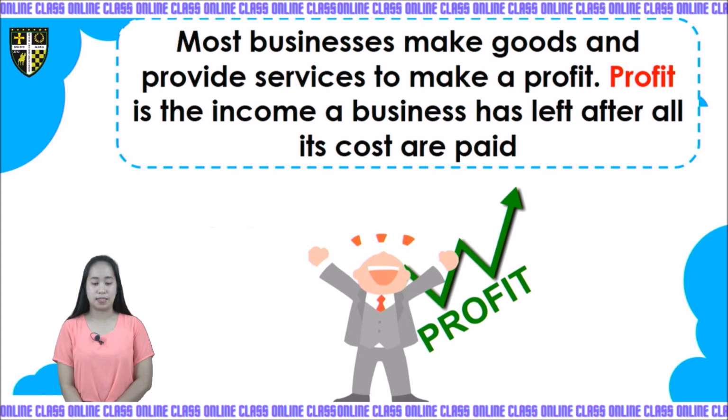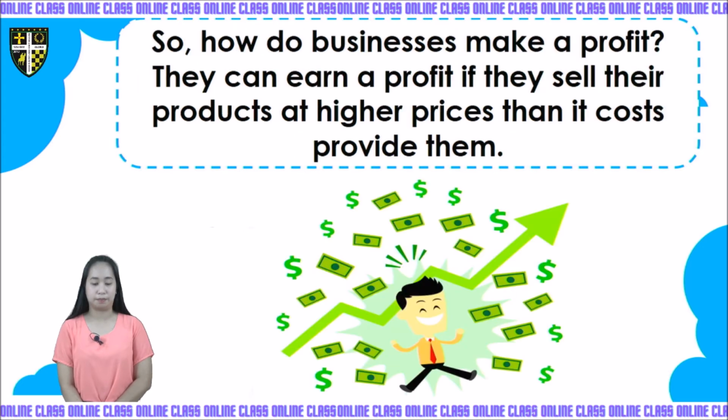Most businesses make goods and provide services to make a profit. Profit is the income a business has left after all its costs are paid. So, how do businesses make a profit? They can earn a profit if they sell their products at higher prices than it costs to provide them.